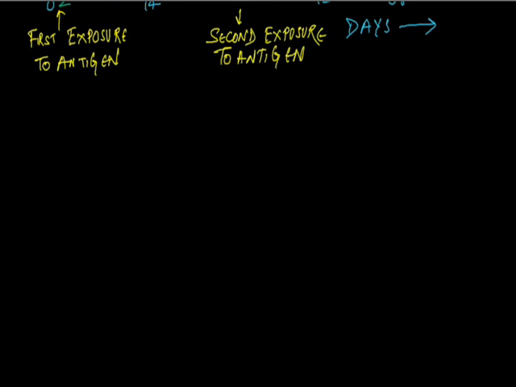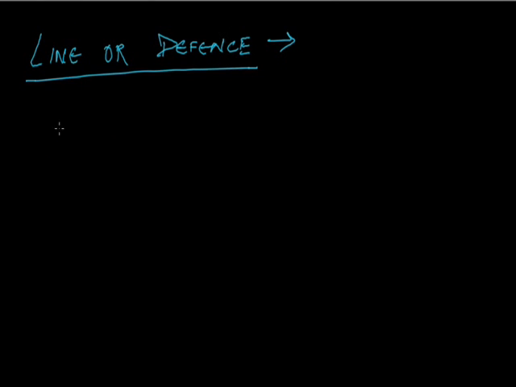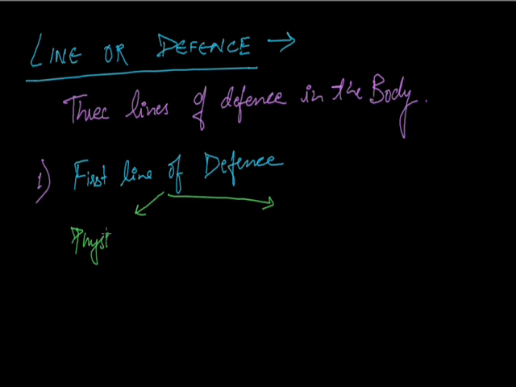Next is lines of defense. As we have discussed earlier when discussing innate immunity, there are 3 lines of defense in the body. The first line of defense comprises physical barriers and physiological barriers.